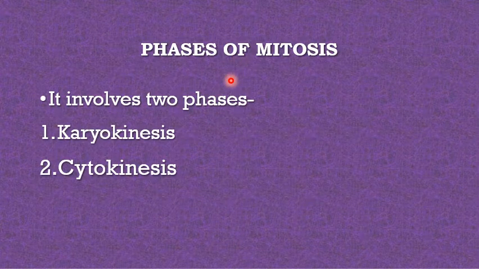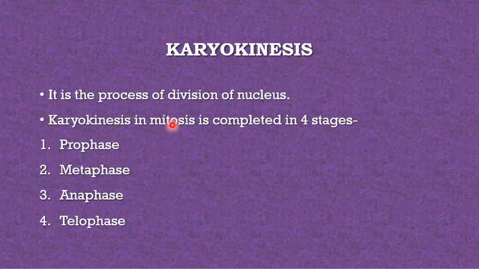Phases of mitosis. It involves two phases. Karyokinesis, in which the division of the nucleus takes place, and cytokinesis, the division of the cytoplasm. First we are going to discuss karyokinesis, the process of division of the nucleus, and it is completed in four stages: prophase, metaphase, anaphase, and telophase. One very important thing, you have to learn these phases in this sequential order only. You cannot change the sequence of the phases, because in karyokinesis they take place one after another.